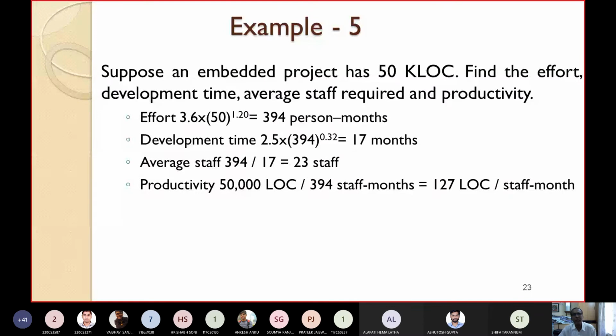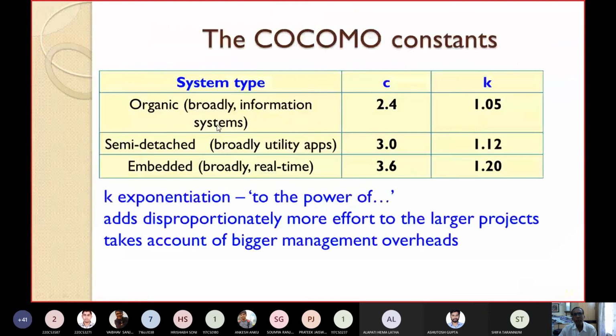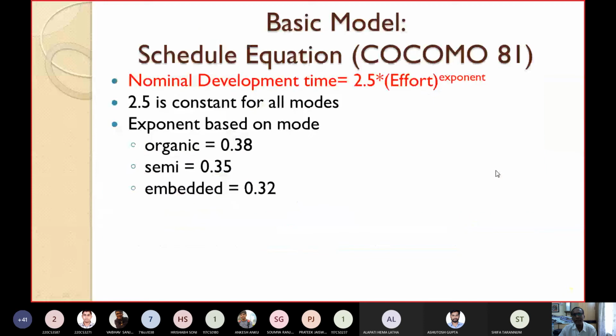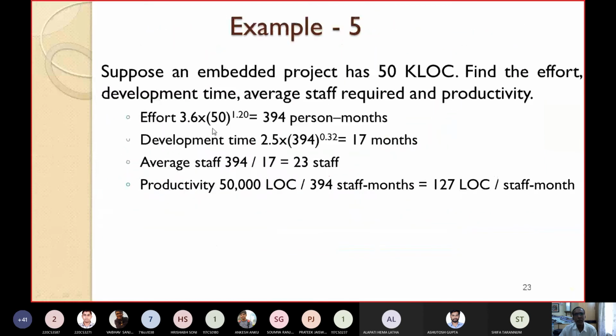Now you have to see for this embedded product, what is the value of C and K? Quickly let's recap. For an embedded product, the value of C is equal to 3.6, and the value of K is equal to 1.20. Now let us put the values there. So effort will be equal to C into size to the power K. Put these values, and you will get approximately 394 person months.